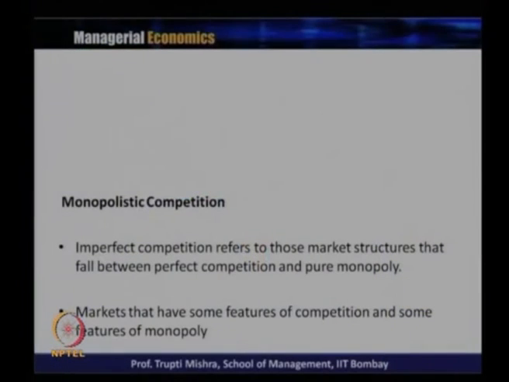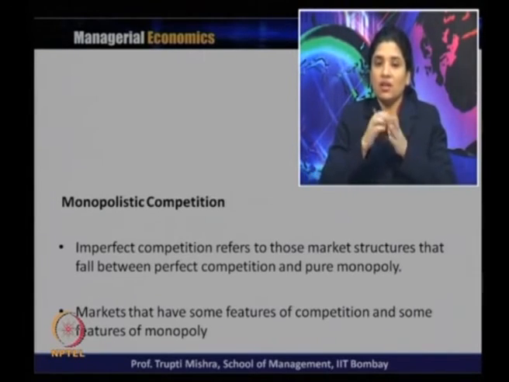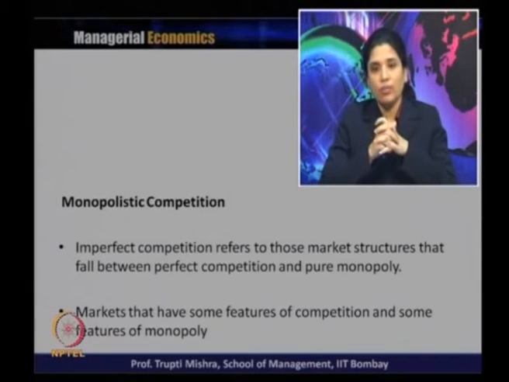So, after discussing the perfect competitive market and monopoly market, we will move into a new kind of market which is in between the perfect competitive and monopoly market structure. This is a form of imperfect competition, a part of the imperfect market structure. Imperfect competition refers to those market structures that fall between perfect competition and pure monopoly. It is a market structure that is strictly between the perfect competition and the pure monopoly. Markets that have some feature of competition and some feature of monopoly.